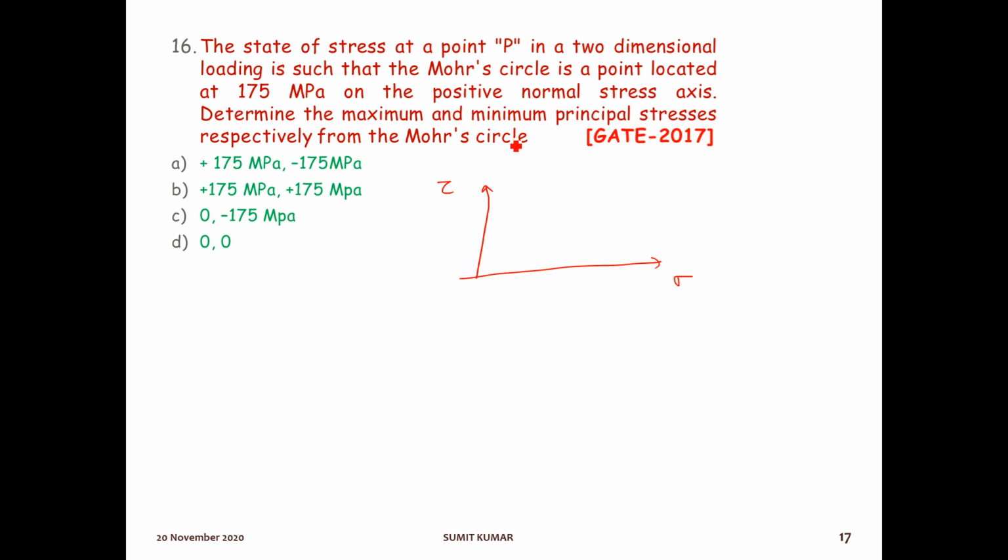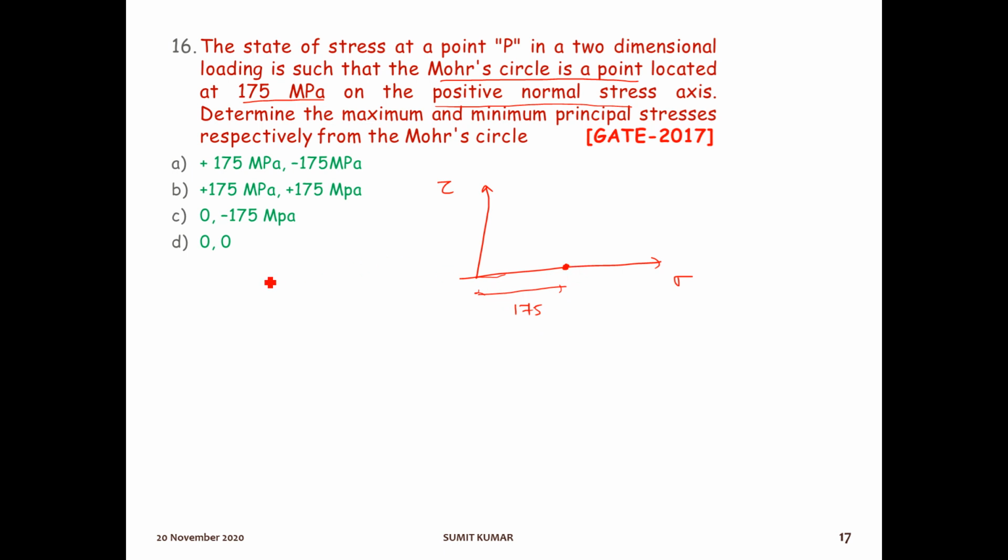So on the normal stress axis, at a distance of 175, the Mohr circle is a point.